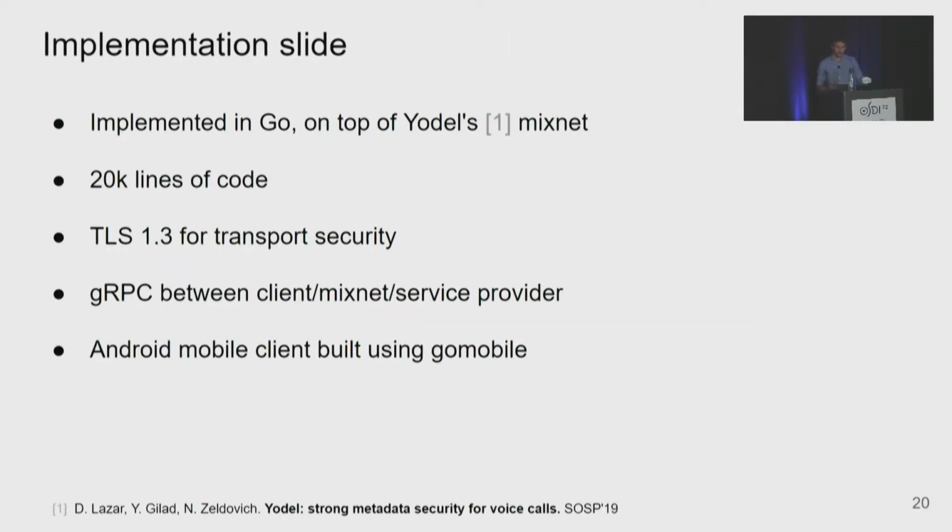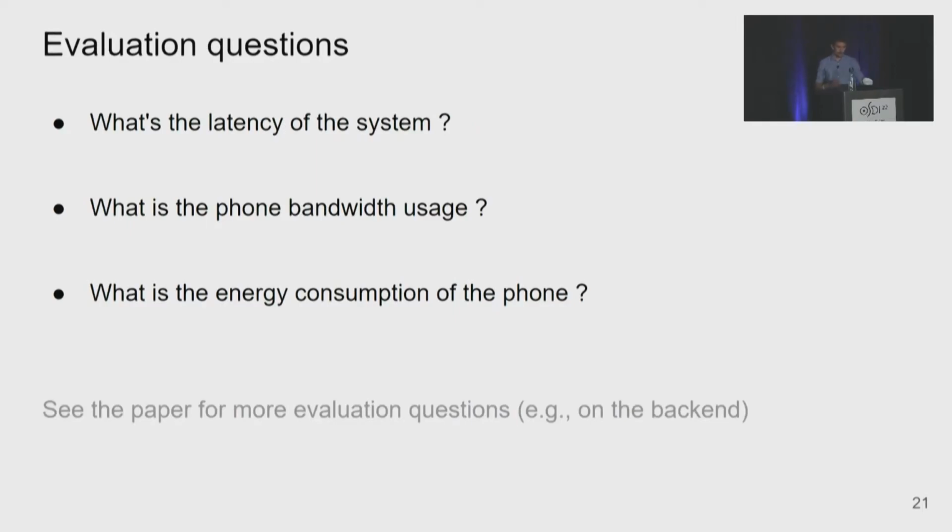But I'd like to show you how this works. So we implemented the system in Go in 20,000 lines of code on top of Yodel's mixed network. We use TLS 1.3 for transport security and gRPC, and we build an Android client using Go Mobile. We have more eval questions in the paper, but I'm going to focus on the client side here.